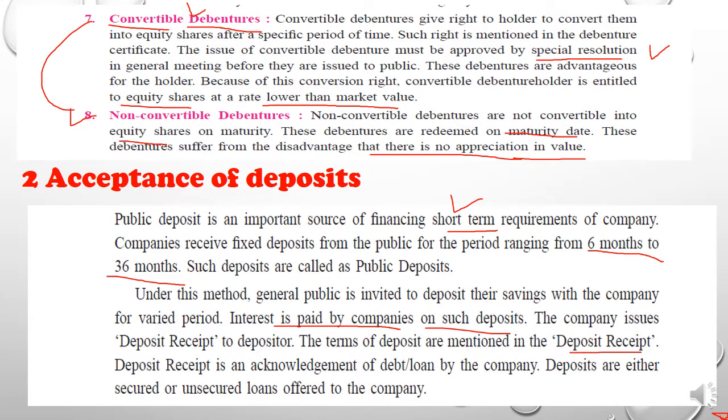Likewise a fixed deposit receipt, the company provides the deposit receipt, and all the terms and conditions will be mentioned on that. A deposit receipt is an acknowledgement. Acknowledgement means proof. It is a proof for the debt or loan taken by the company.